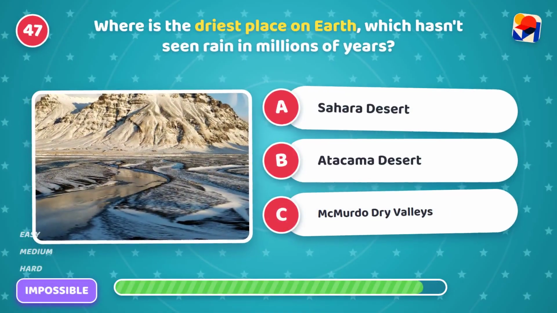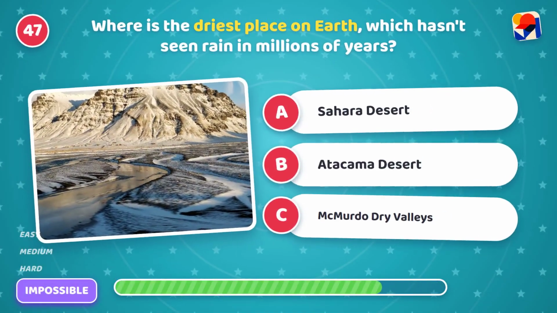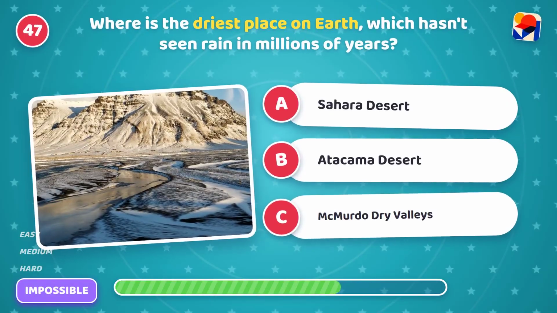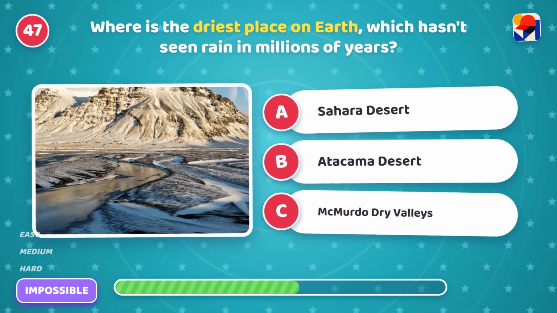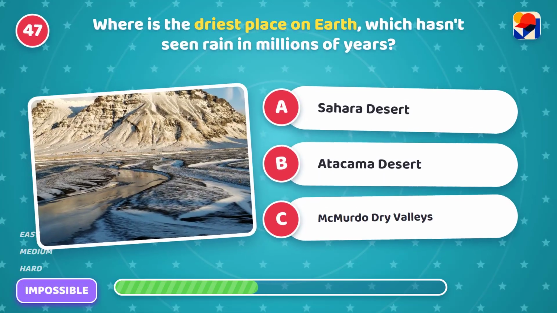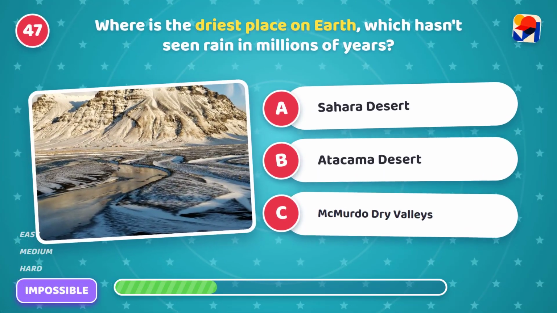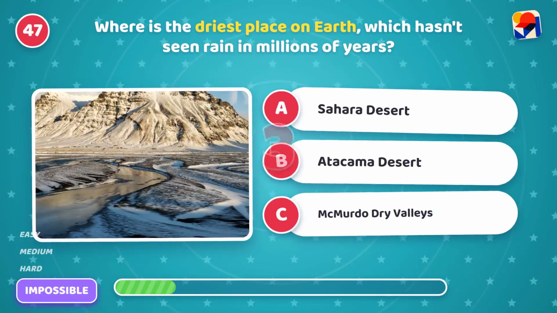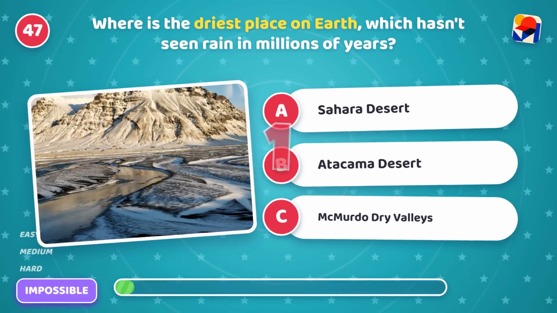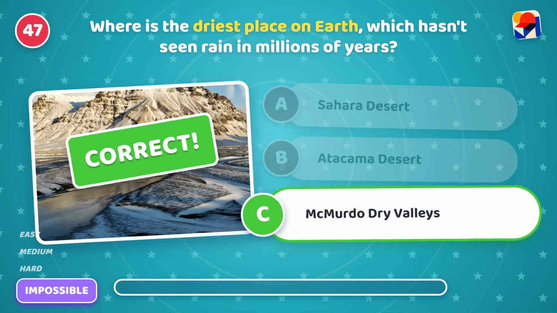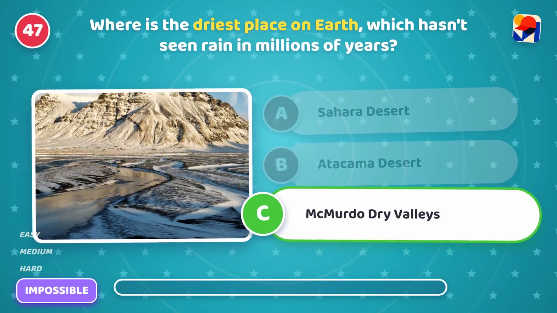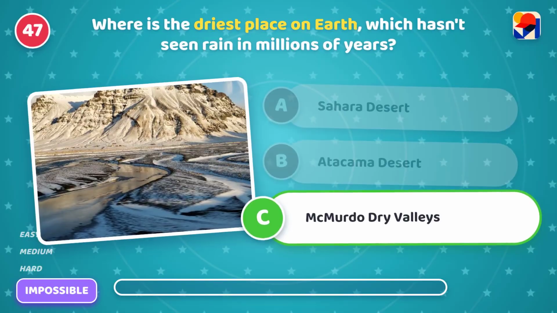Where is the driest place on Earth, which hasn't seen rain in millions of years? Is it A, Sahara Desert, B, Atacama Desert, or C, McMurdo Dry Valleys? It's C, McMurdo Dry Valleys. Shocking! It is a dry Antarctic desert.